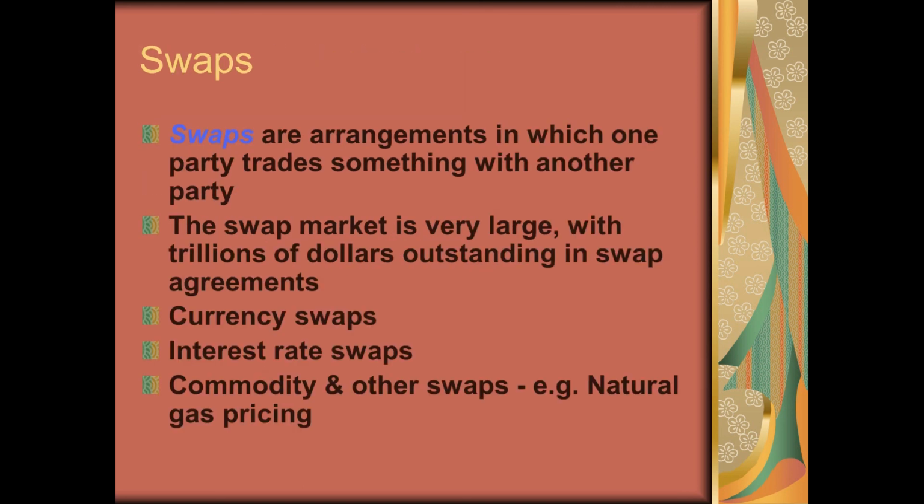Usually in a swap transaction, the underlying asset is currency or interest rate. Both parties enter into an agreement to exchange the underlying cash flows at a different interest rate, at a future price, at a future date. This is the basic feature of a swap transaction.